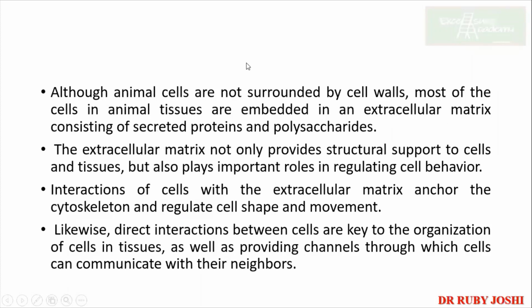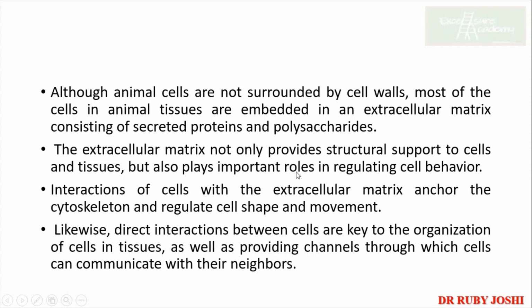Okay. So although animal cells are not surrounded by cell walls, most of the cells in animal tissues are embedded in the extracellular matrix consisting of secreted proteins and polysaccharides. So we'll come to this. This is really very important and interesting also to study. It does not only provide structural support to the cells and tissue, but also plays an important role in regulating the cell behavior. Just now we saw that the integrins are connected to it, right?